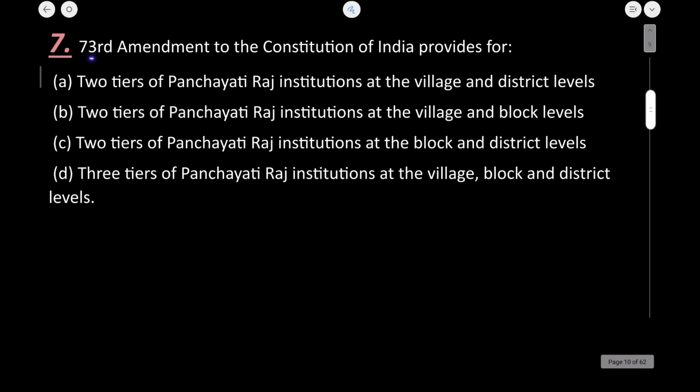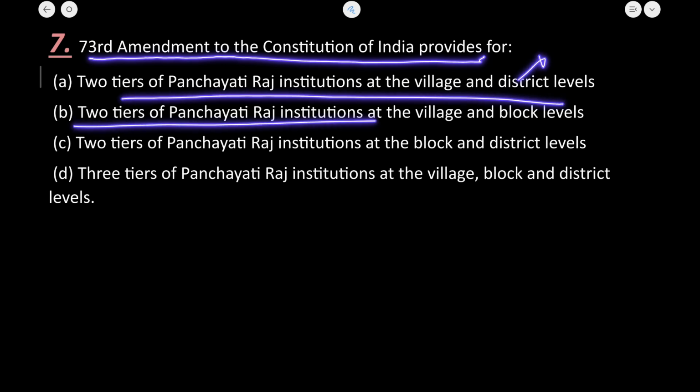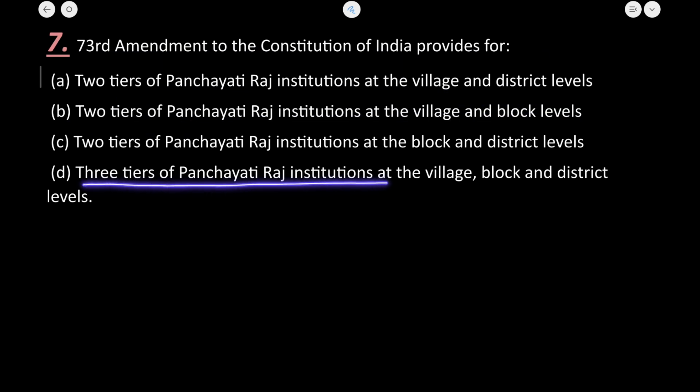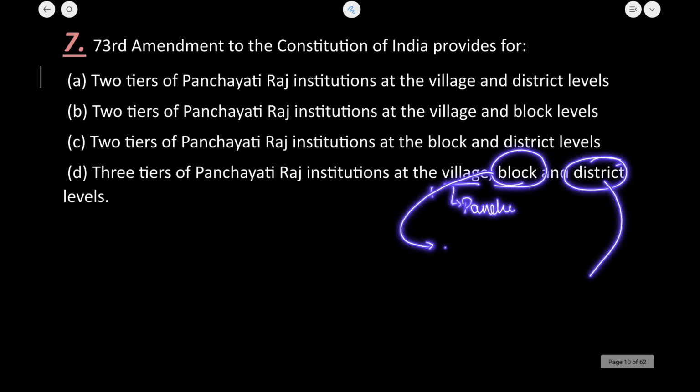Now, the 73rd Amendment of the Constitution of India, does it provide for 2 tier of panchayat? No. It provides for 3 tier of panchayat at village, block and district level. At the village level, there is Gram Panchayat, at the block level, there is Panchayati Samiti, and at the district level, there is Zila Parishad.